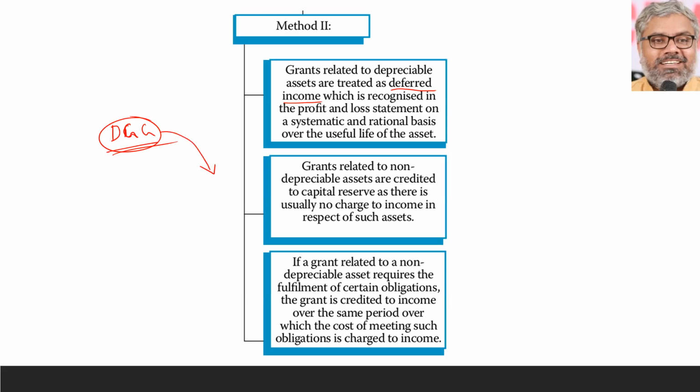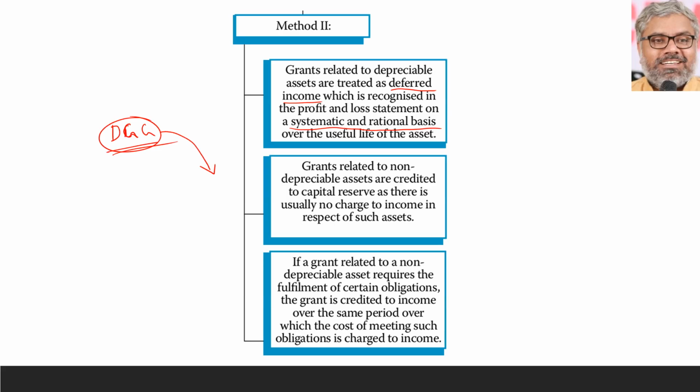So how will this work? First of all, the organization will treat it as a deferred income, and then each year over the life of the asset, it will be recognized in the P&L statement on a systematic and rational basis. What is systematic rational basis? That depends upon situations. If nothing is mentioned, naturally straight line basis over the life of the asset.